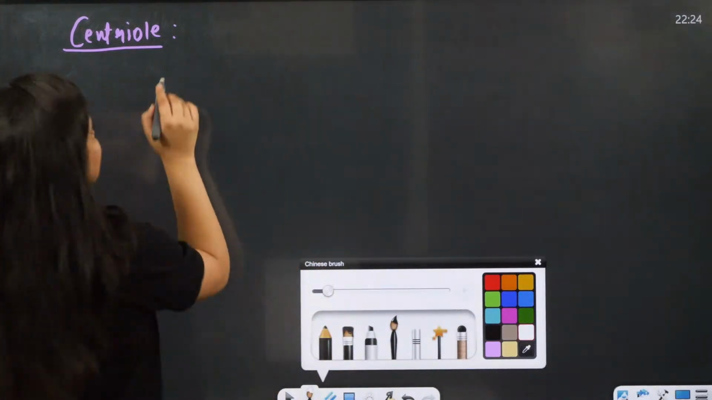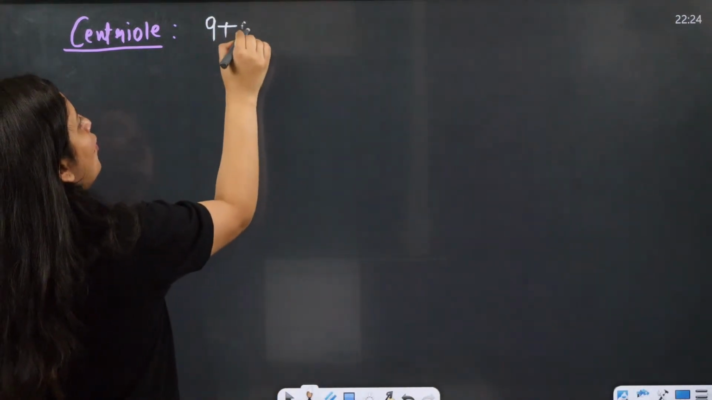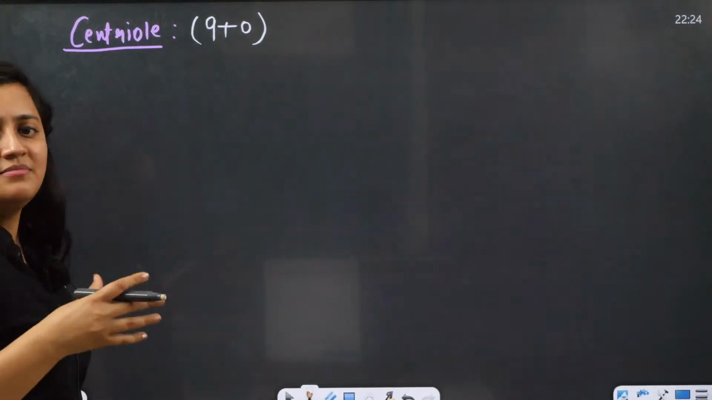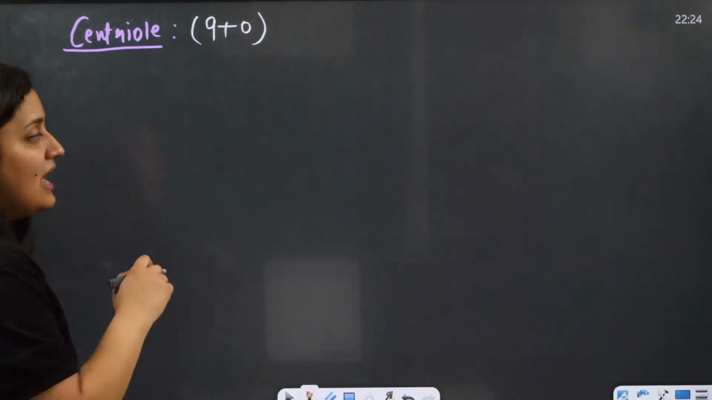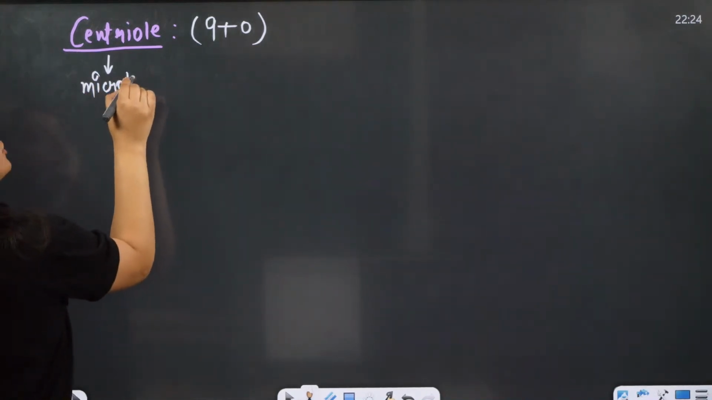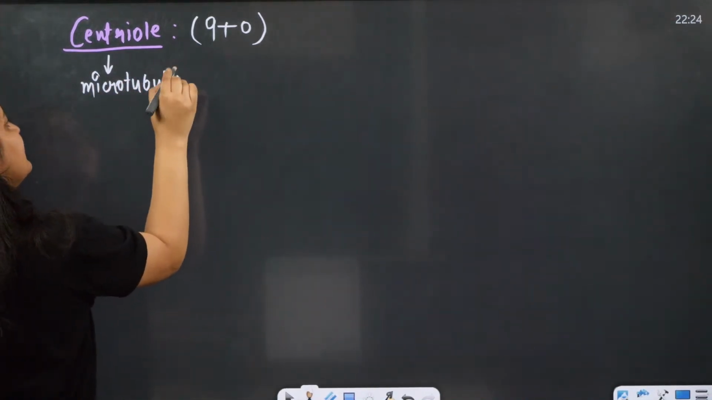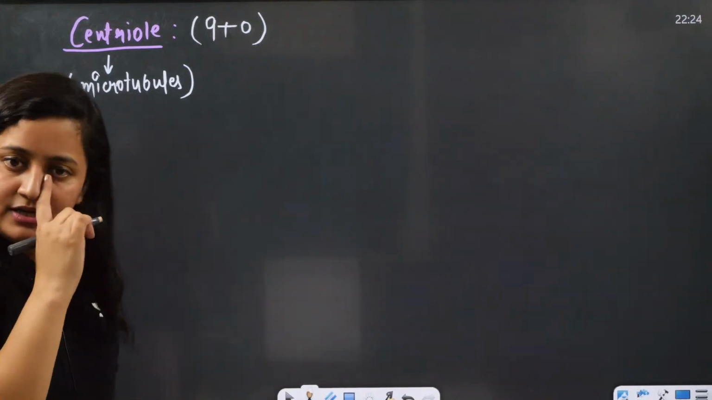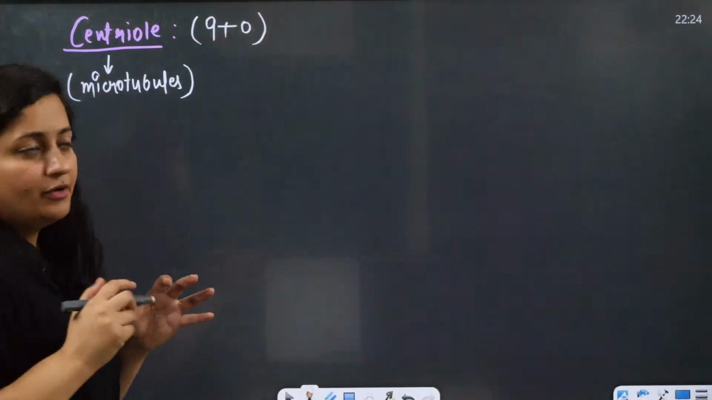So, as I mentioned, the centriole has a 9+0 arrangement. Now, what is the meaning of the 9+0 arrangement? Ultimately, the centriole is made up of what? It is made up of microtubules. Right? But how are those microtubules arranged?